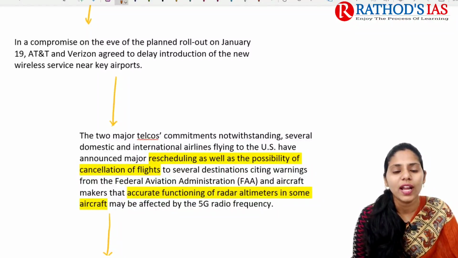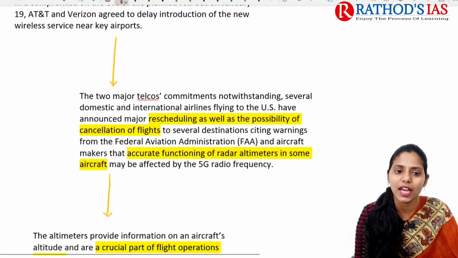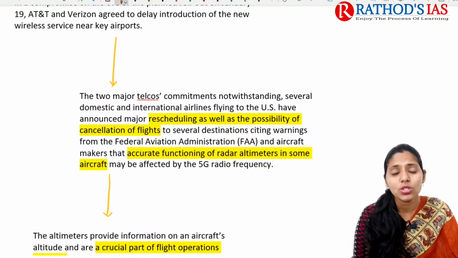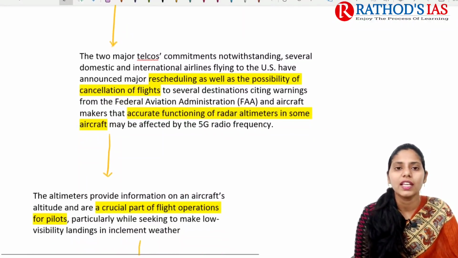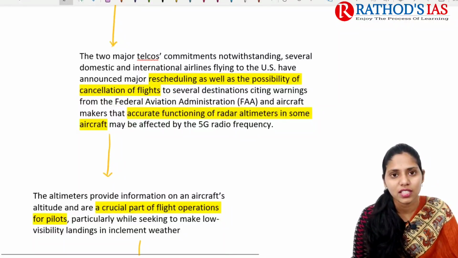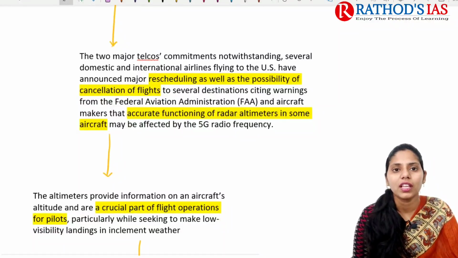What happened recently here? These two companies delayed the introduction of the new wireless services near the key airports. These are the two major telecoms' commitments, notwithstanding several domestic and international airlines flying to the US. Whenever these flights are flying, they are going for rescheduling, or sometimes cancellation of flights.